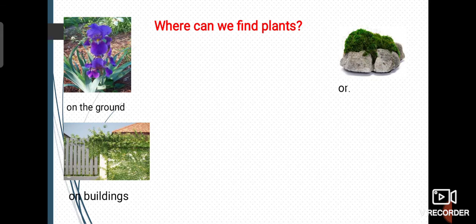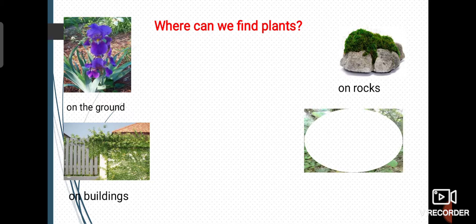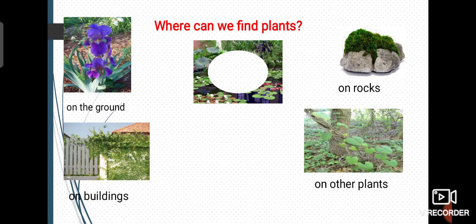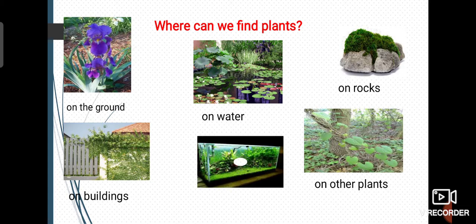On the rock or on the mountains. And then these things, we can also find plants on other plants. They can stick on other plants. On the water, they live on the surface of the water, and in the water they live inside the water, like algae and anemone.